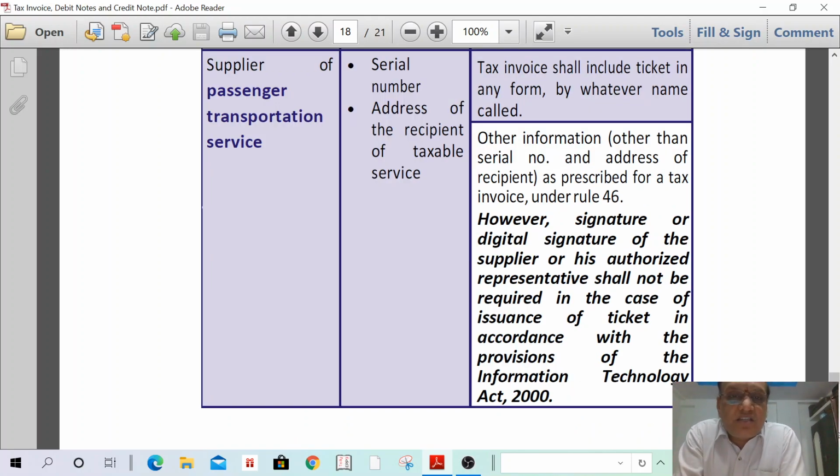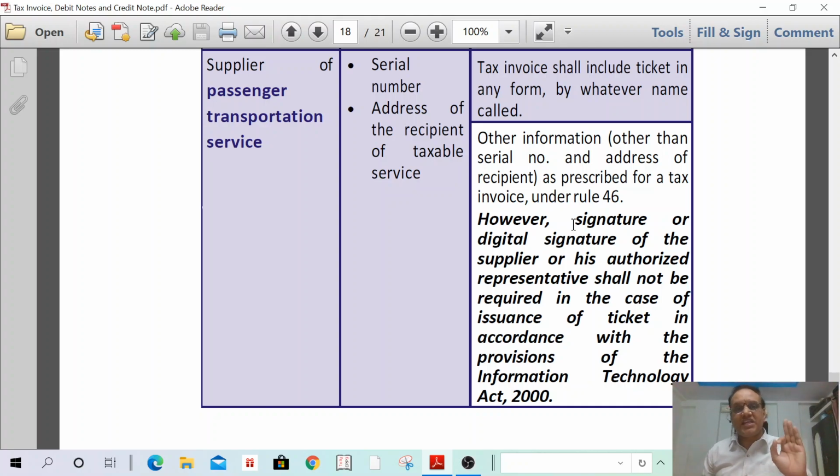Passenger transportation service. I can give one example. For a bus, when you are traveling in a bus, the conductor is issuing a ticket. The ticket itself is considered as a tax invoice. They are not required to issue a separate tax invoice. The same you can read right now. Tax invoice shall include a ticket in any form by whatever name called, and other information as prescribed for tax invoice. Under Rule 40, signature or digital signature is not required.